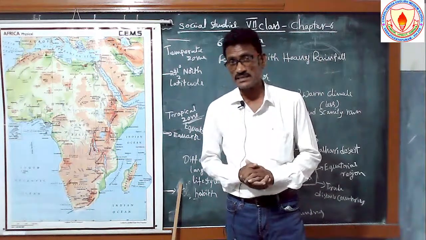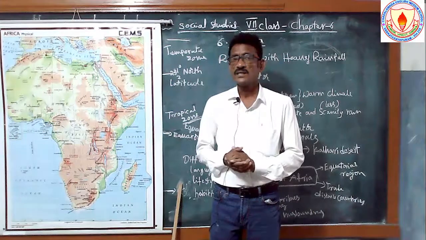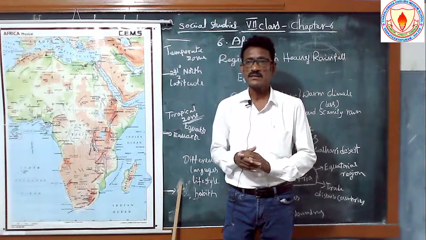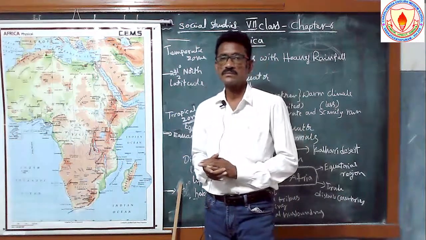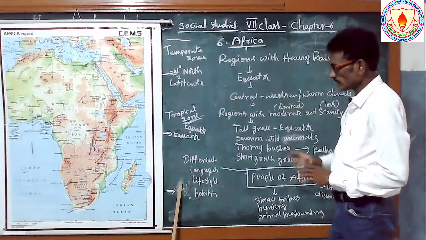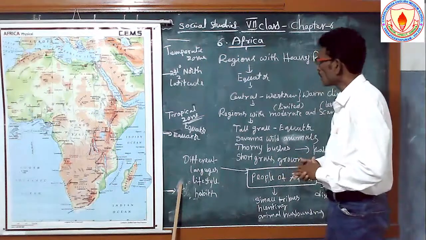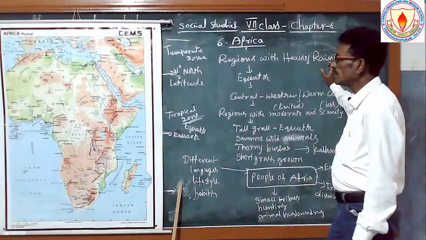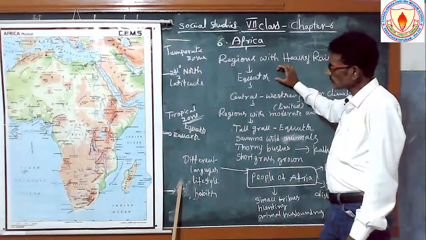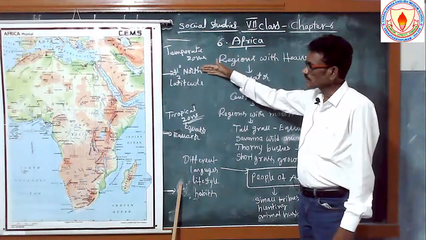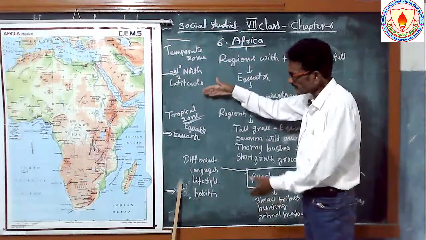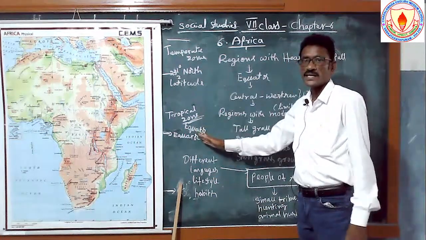And some areas in South Africa, Nigeria and Egypt are very well developed areas also. So this is the main important part of this session: regions with heavy rainfall and the equatorial area. What is your understanding of the equatorial area? The area between the Tropic of Cancer and the Tropic of Capricorn, this middle area, is called the equatorial area.